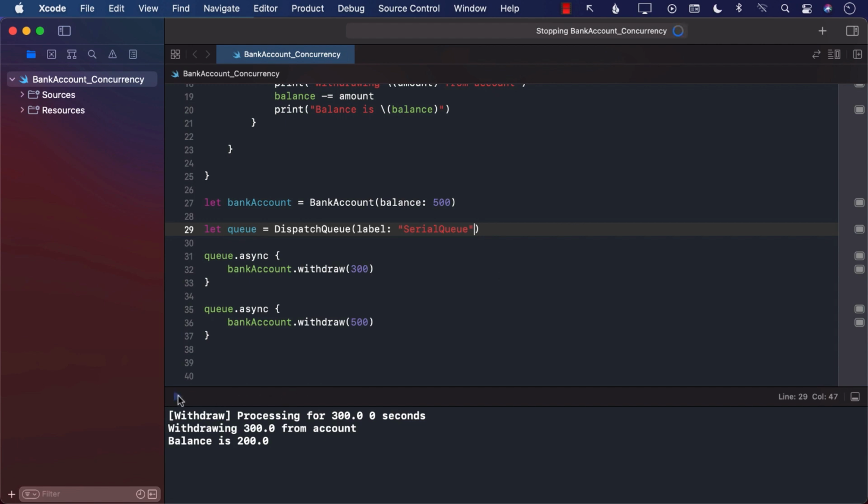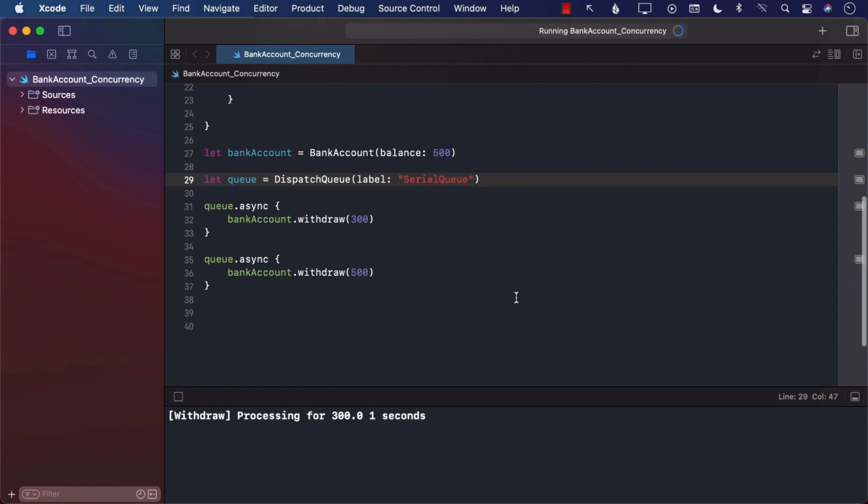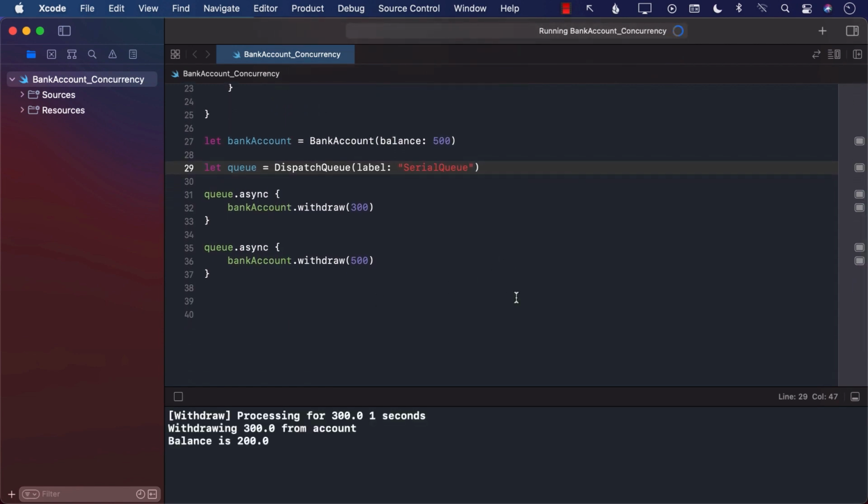You can already see that if I try to run the application now, it is going to run serially, meaning this particular transaction is going to happen first, and then the second transaction will be this, but this is not going to happen. Do you know why it's not going to happen? Well, it's because the balance in your bank account after the first transaction comes out to be 200. And the balance is actually less than the transaction that you're trying to do, which is 500, which is right here. So that is not going to work.